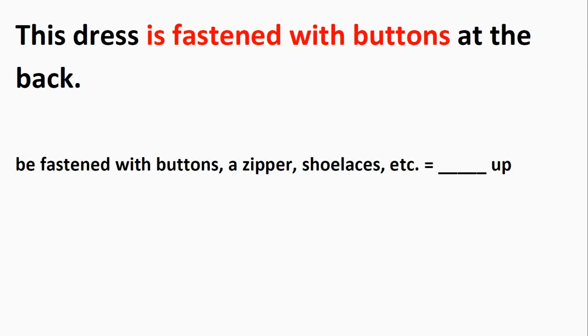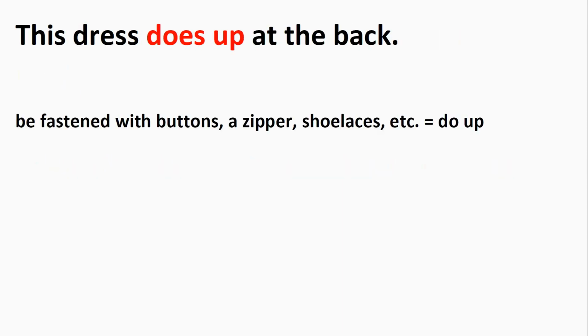Next, this dress is fastened with buttons at the back. Now, to be fastened with buttons, a zipper, shoelaces, etc. can be replaced with a verb with the particle up. And the verb is do up. This dress does up at the back.